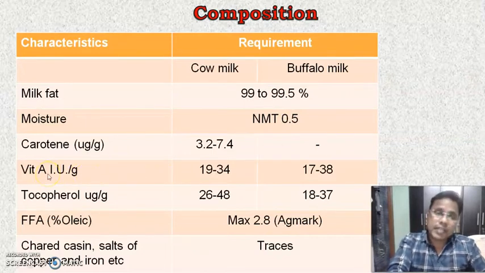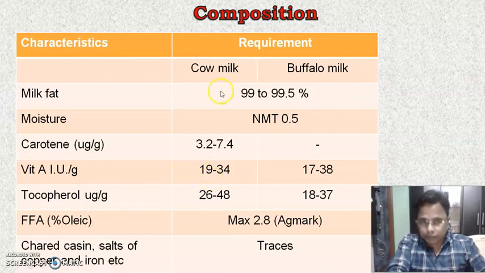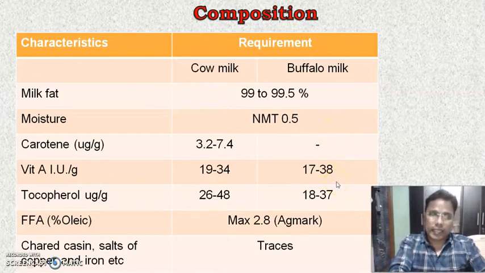Then again, vitamin A, international unit per gram. For the cow milk it is 19 to 34, whereas for the buffalo milk it is 17 to 38. Tocopherol content in microgram per gram is 26 to 48 for the cow, and for the buffalo milk it is 18 to 37.